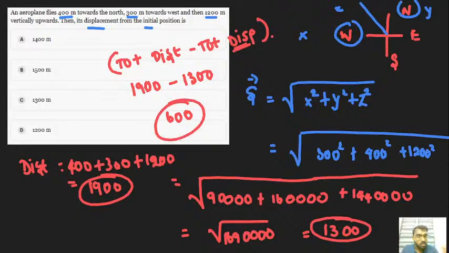If they ask such a question, you can move like this. Otherwise, if they ask for displacement from the initial position, you can just stop at this part. Okay guys, I hope you can easily understand.